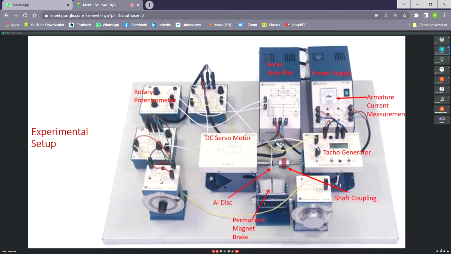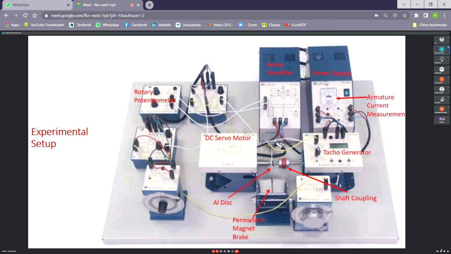And this device is a potentiometer. By moving this knob, we can set the voltage, a variable DC voltage. This is also a rotary potentiometer, and we have this comparator. This is also a potentiometer. This is a comparator, an op-amp based summing amplifier, and I think this one is the pre-amplifier. And this is the servo amplifier.